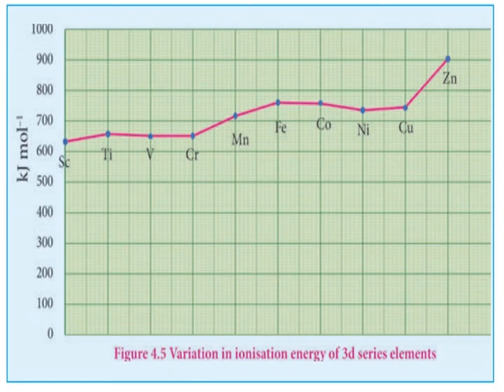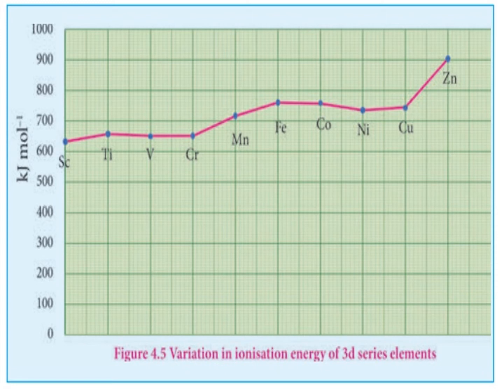Now the variation of ionization energy of 3d series elements. What is ionization energy? You may have studied in 11th standard: it is the energy required to attain a stable configuration. The ionization energy of transition elements is intermediate between those of s and p block elements.